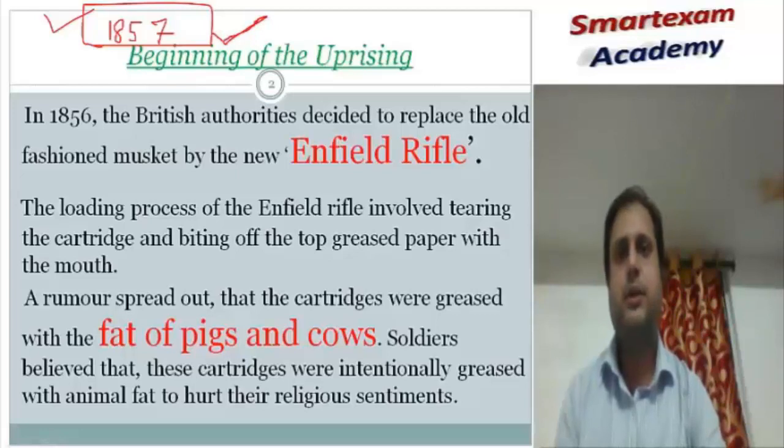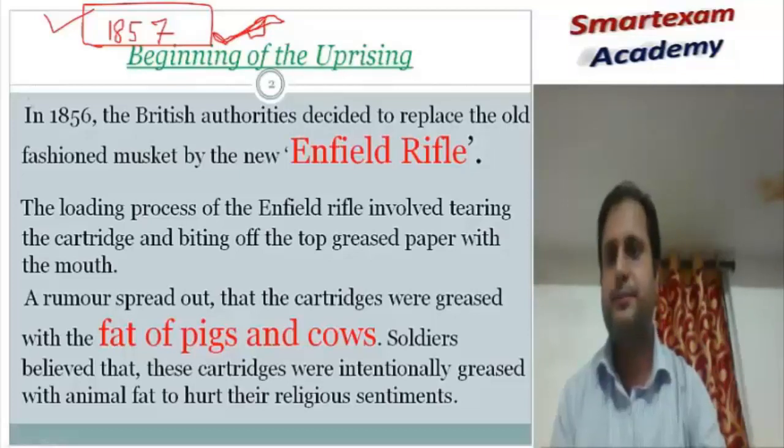It was for the first time that Indian people took up arms against the exploitation, and they decided to teach the British Empire a lesson which they would never forget in history.